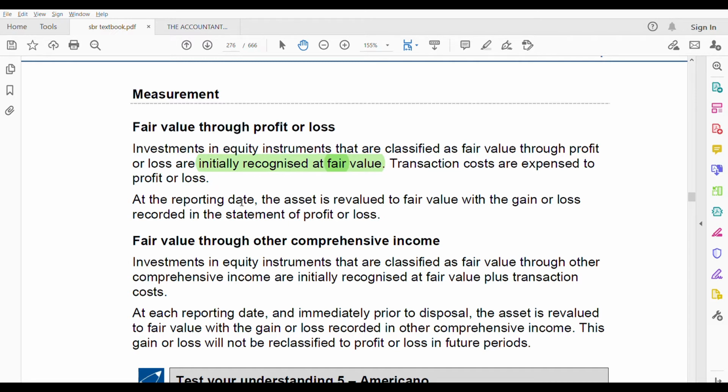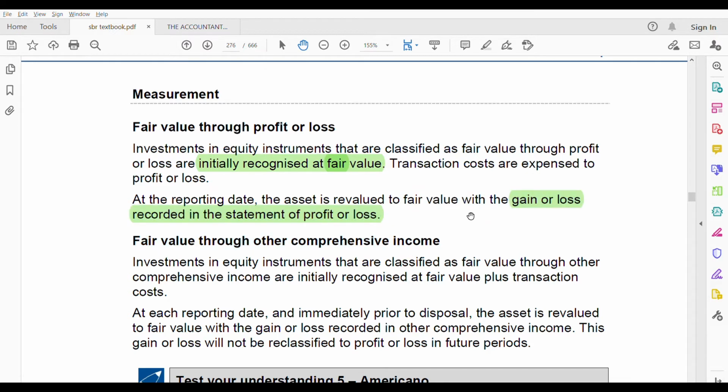So at the reporting date, the asset is revalued to fair value at the reporting date. That means at the year end, you again revalue the asset to the fair value with the gain or loss recorded in the profit and loss. So the gain or loss in the beginning, it is fair value. At the end of the year, fair value will change. So that change in the fair value, if the fair value goes down, it's a loss. If the fair value goes up, it's a gain. So that gain or loss is recognized in profit and loss. That's why we say fair value through profit and loss. You see how that word came? Because gain and loss we recognize in profit and loss.